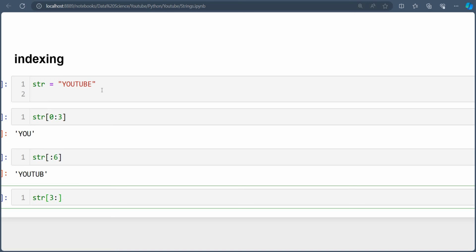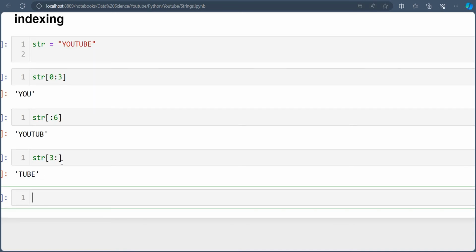Let me put it this way: str[3:]. See, tube. So whenever you are at a specific indexing and you require every character after that, use this method only. No need to calculate at which index the E will come. Just use 3 and a colon and end it. So you will get the value.